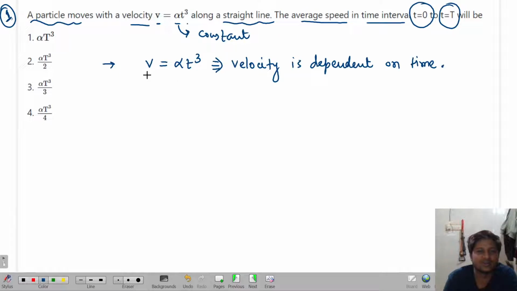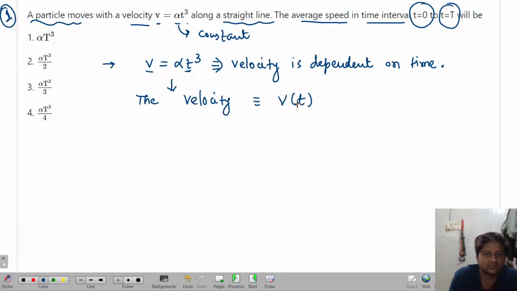So look over here. Velocity is alpha t cube. Velocity is dependent on time over here. It means velocity is a function of t. Since it is dependent upon time, I can say the velocity can be written as v of t. This implies that velocity is a function of t. Function of t means what? All the variables on the RHS for the velocity will be in terms of t cube. Got it or not? It means in terms of t only.